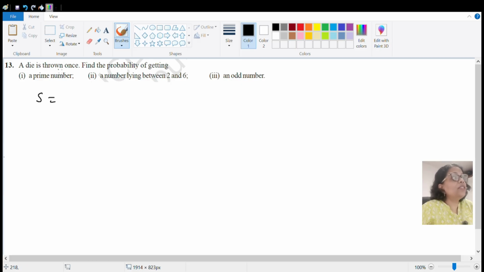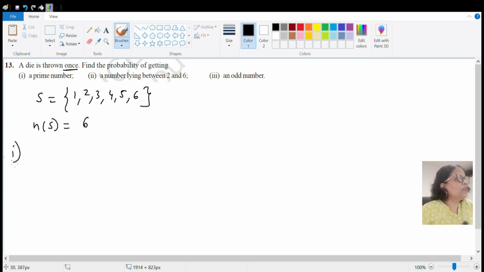When a die is thrown once, in our last video, that is the concept of the probabilities, we have seen how to write the sample space for a die when it is thrown once. So only 6 faces are there. So 1, 2, 3, 4, 5, 6. So कितने number of elements है sample space में, 6. Let us go for the first question and we'll declare the first event as E1 of getting a prime number.